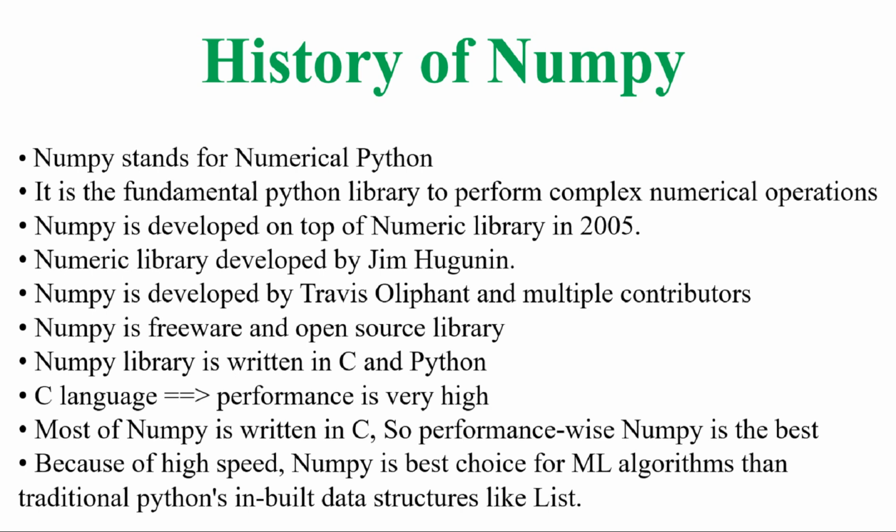Interestingly, most of Numpy was written in C language because the performance of C is very high. C is a middle-level language which is closer to the processor. So most of Numpy is written in C. Performance-wise, Numpy is the best because of its high speed. Numpy is the best choice for machine learning algorithms over traditional Python inbuilt data structures like lists.